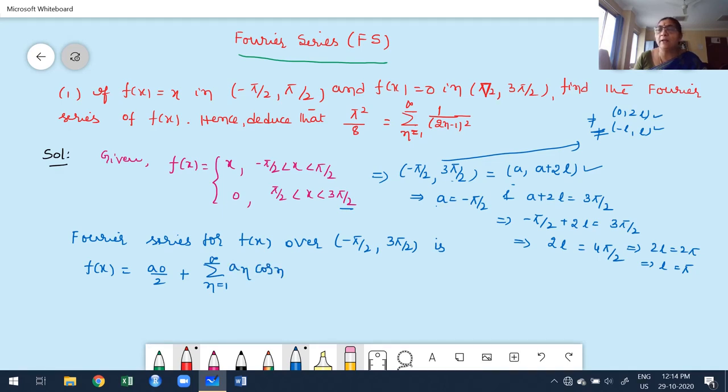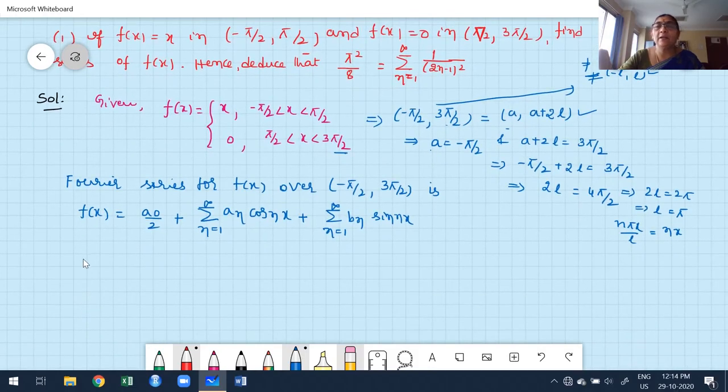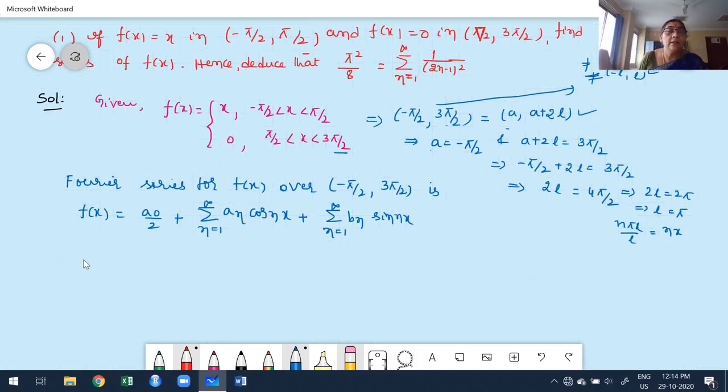Because L is pi, what is my n pi x by L? It is nothing but nx, because L is equal to pi. Substitute, pi is cancelled. Plus summation n ranging from 1 to infinity bn sin nx. Then I have to write the formula for a naught, an and bn. You know the formula for a naught, an and bn. Recall your general formula for Fourier series.